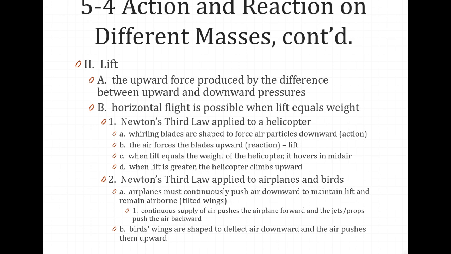This continuous supply of air is produced by the forward motion of the aircraft, which results from the jets or propellers that push the air backward. When the engines push air back, the air in turn pushes the engines and plane forward. We'll learn later how the curved surface of an airplane wing enhances the lifting force.